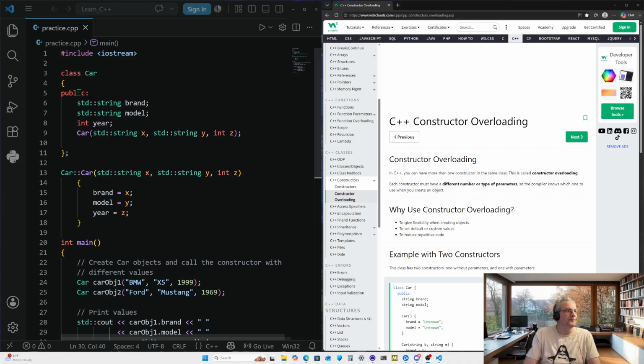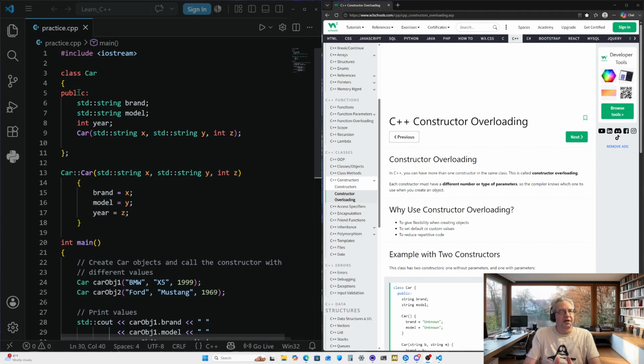It may have multiple parameters for one and a different number of parameters for another, or it can have the same name but a different type, if I'm not mistaken. So each constructor must have a different number or type of parameters, which is exactly the same way a function works. You have to have either a different number or type of parameter for function overloading, so the compiler knows which one to use when creating an object.